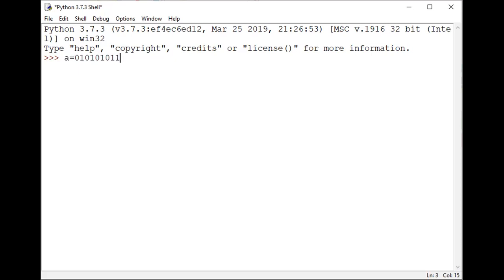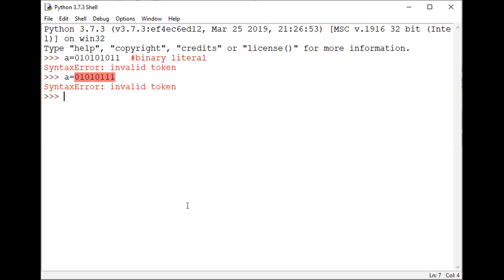This is the binary format of variable assignment. That means this is called a binary numerical literal.